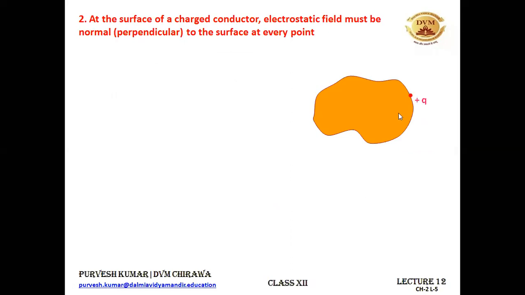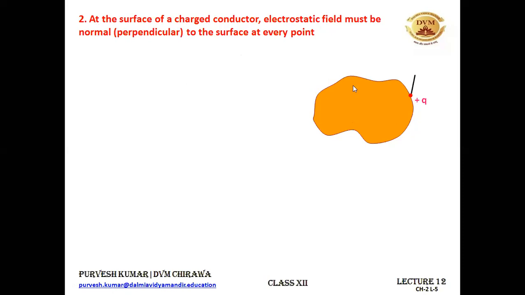We will be proving this with the help of contradiction. Let us consider that the electrostatic field at its surface is making some angle theta, and we will prove that the angle theta is 90 degrees. All right. If we can prove that the electric field is making an angle of 90 degrees with the surface of this conductor, then this point will be verified.